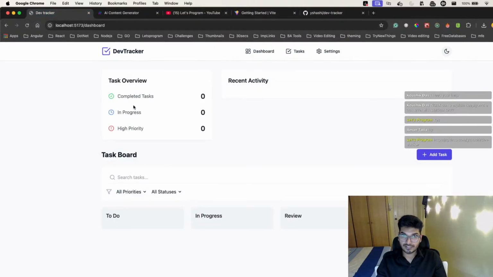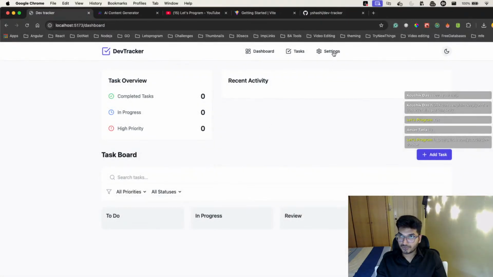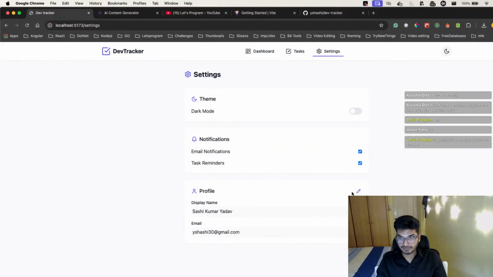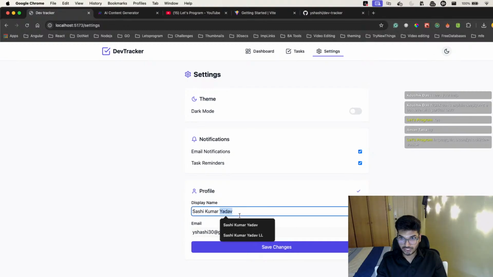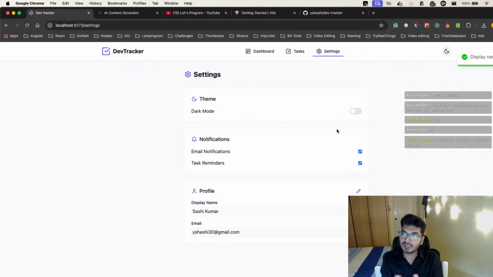If I refresh, can you see something gets animated? And if I show you in the settings, whenever I do any updates, for example, I want to change my name to Shashi Kumar, and if I click on save changes, can you see there is a toast? I'm just using an external library to do all of this. So I update this, and everything gets updated, and even if I refresh, my state is maintained because this page is already connected with the backend.